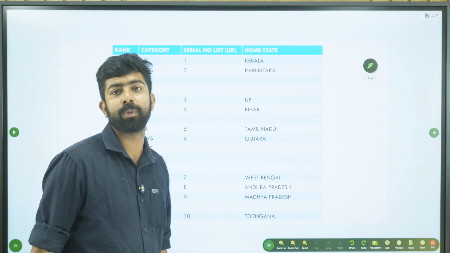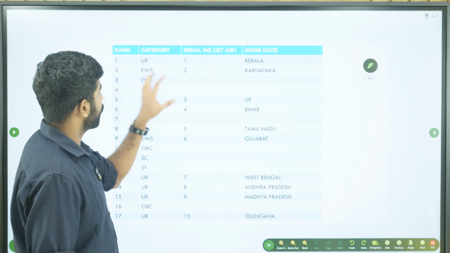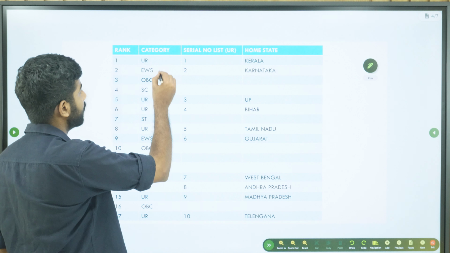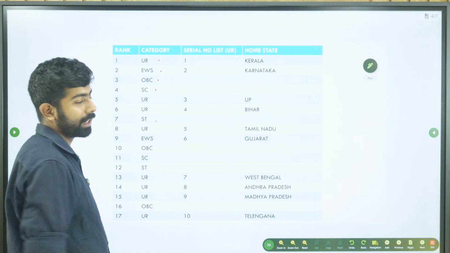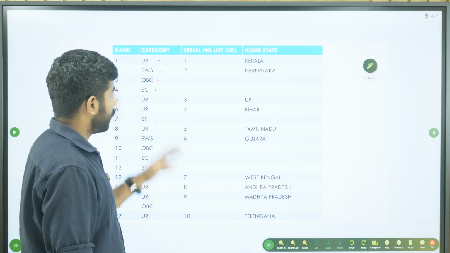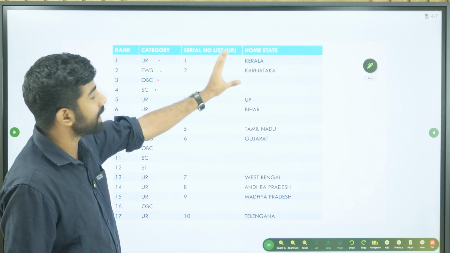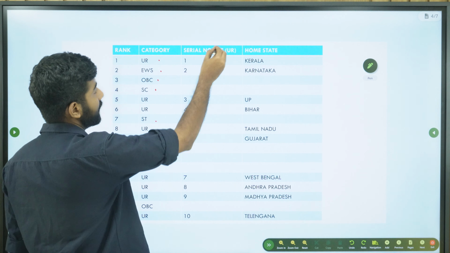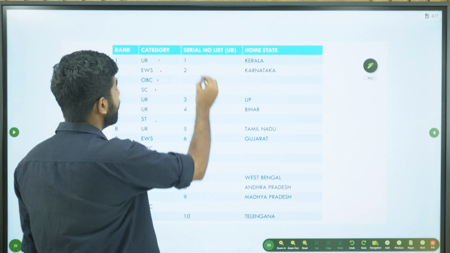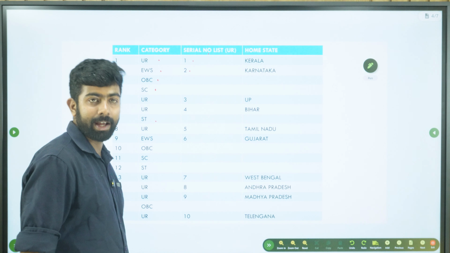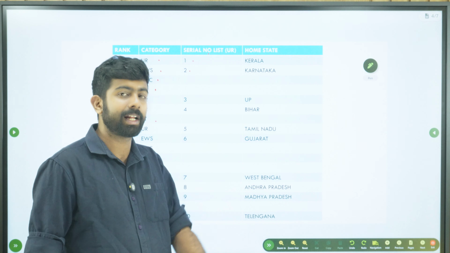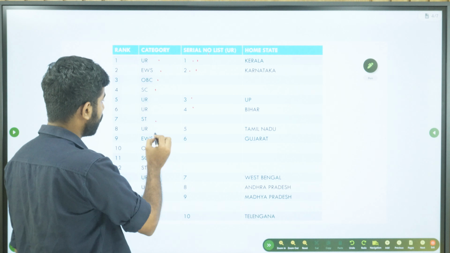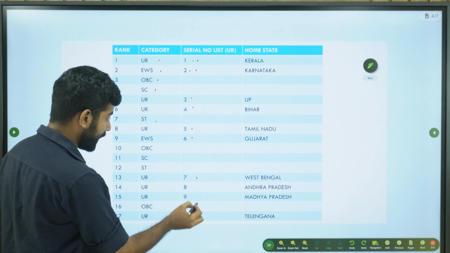This is the new cadre policy I'm discussing now. So say this is the rank list. These are the different categories. You have unreserved, you have EWS, OBC, SC, and ST communities are also there. The first step is that a category-wise list is created, with a serial number based on category, right? So 1, 2. Here they have mentioned that the economically weaker section will be considered as part of the unreserved, right? So 1, 2, 3, 4, 5, 6, 7, 8, 9, 10.